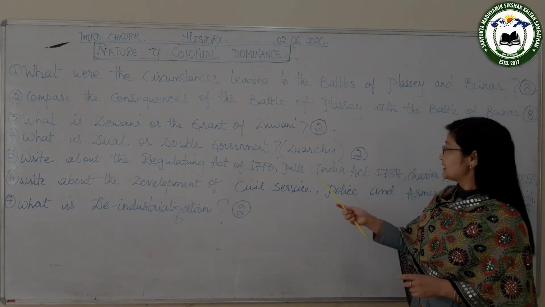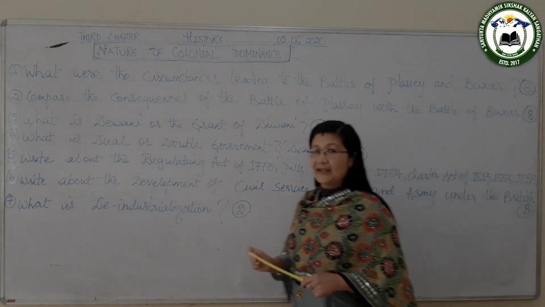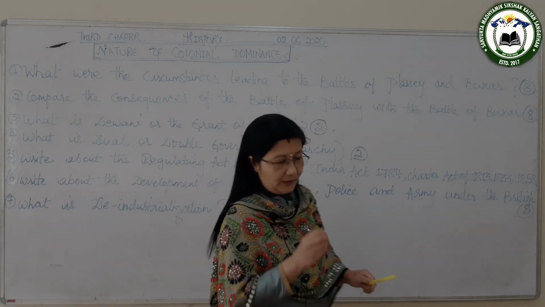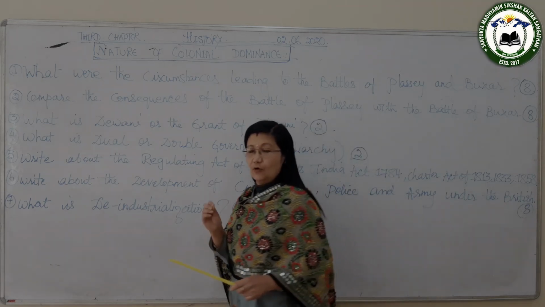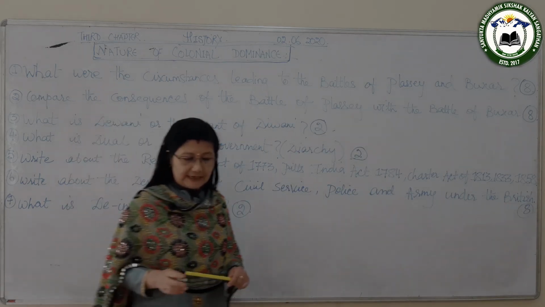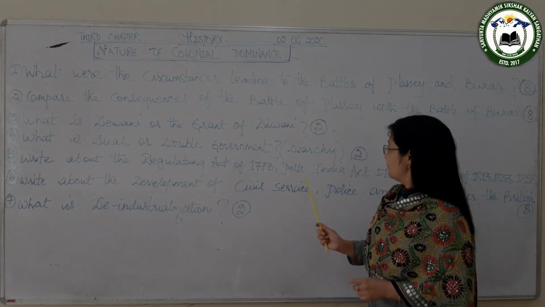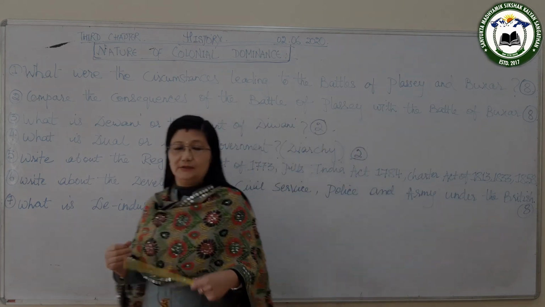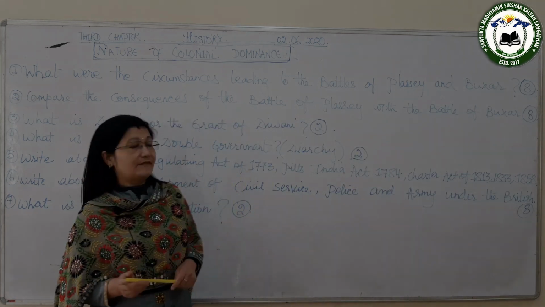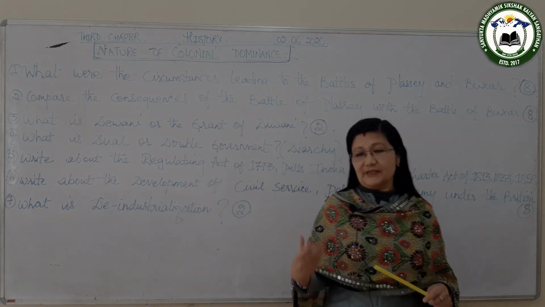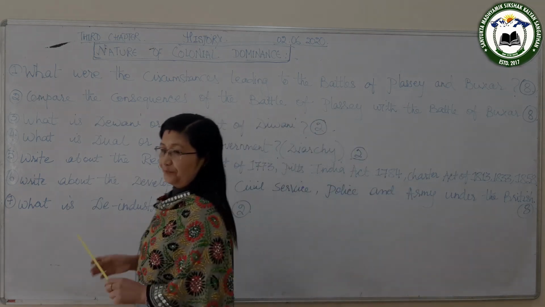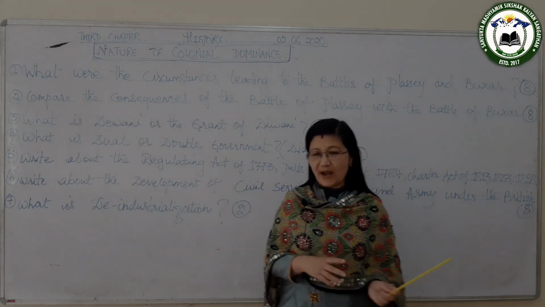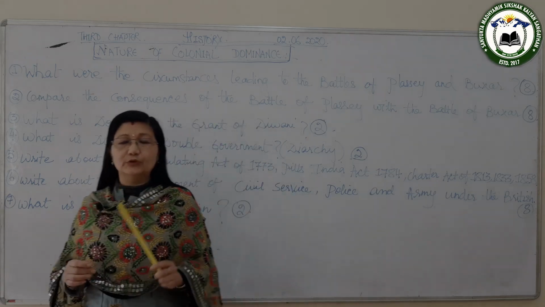Then after that, the Pitt's India Act of 1784 was passed, during the time of William Pitt the Younger, who was the Prime Minister of England at that time. And this Pitt's Act was actually an improvement on the Regulating Act of 1773. Now the provisions of this Pitt's India Act are that the East India Company now came under the control of the British Parliament through the Board of Control.